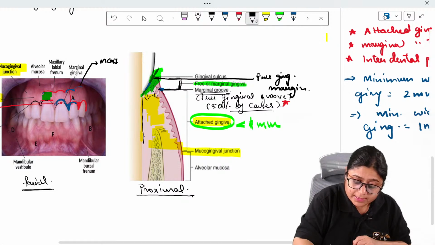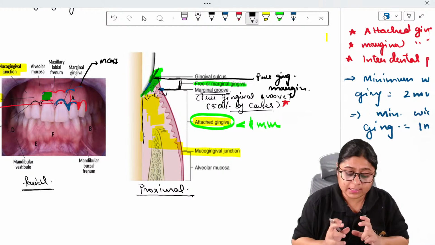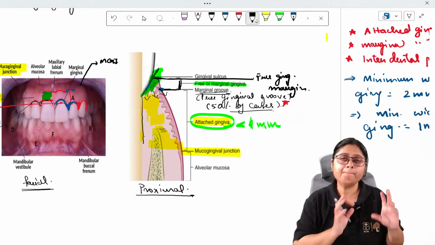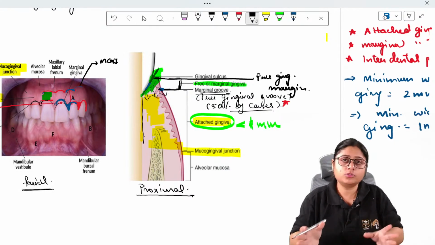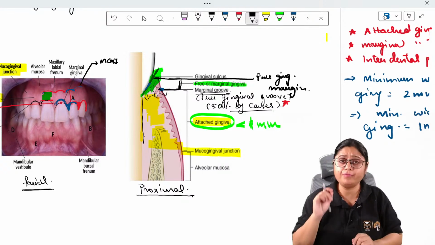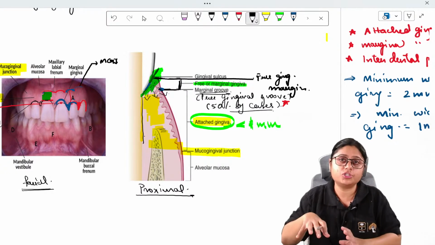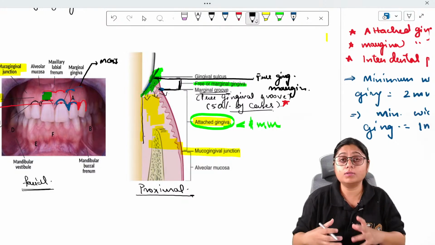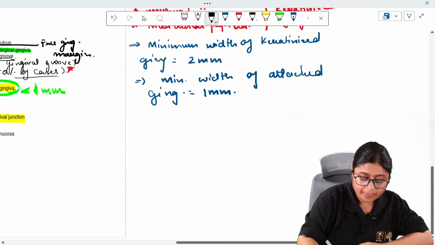This also we will be studying in dental plaque, and host modulation, the pathogenesis, we'll study this, but I'm just briefing you on why the minimum width came to 1 mm of attached gingiva, okay. So the bacteria will release its toxins. If the width of attached gingiva is less than 1 mm, these toxins can easily reach the connective tissue and the bone, and they can start causing bone destruction. This is called the radius of action.